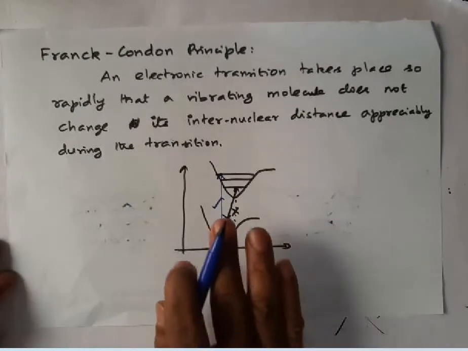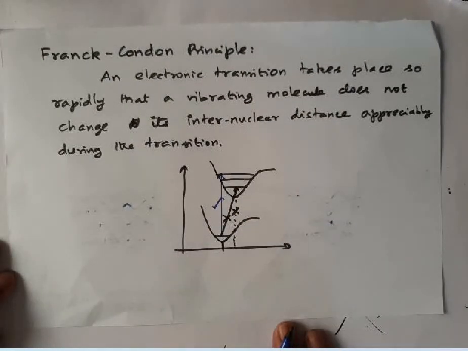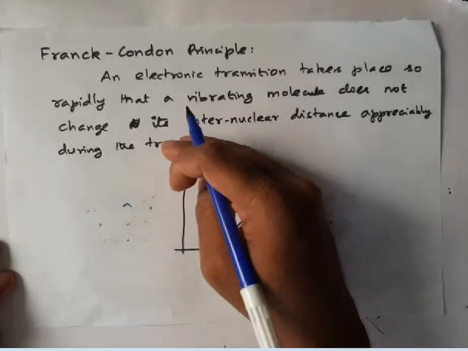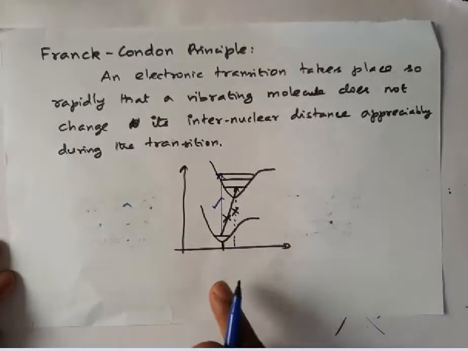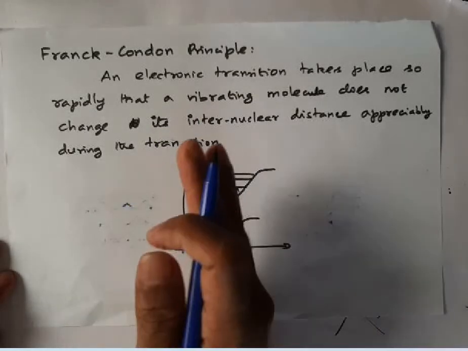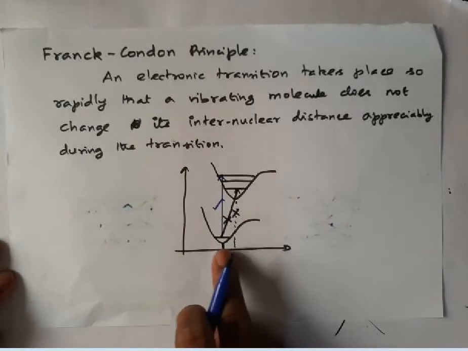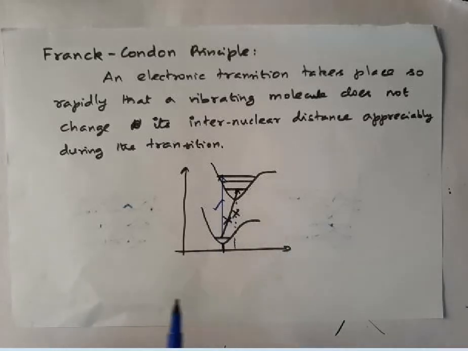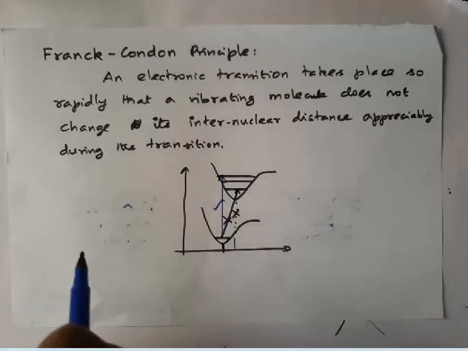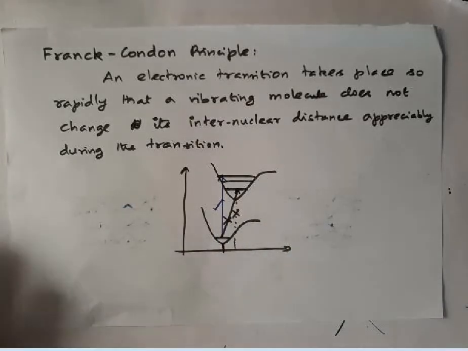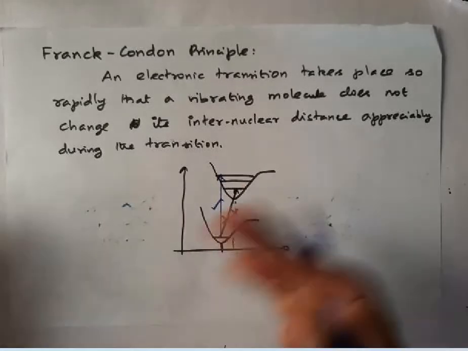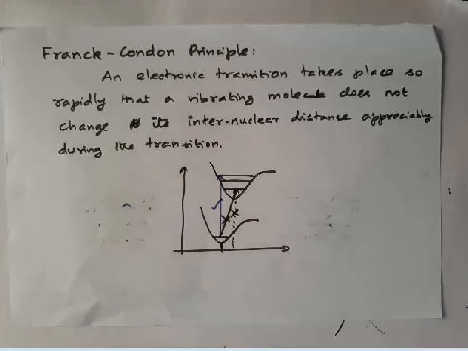This is what the Franck-Condon principle says: when an electronic transition takes place from one electronic state to another, the electronic transitions are very fast compared to the change in the internuclear distance, or compared to the vibrational transition. Before the internuclear distance changes, the transition will occur because the transition is very, very fast.